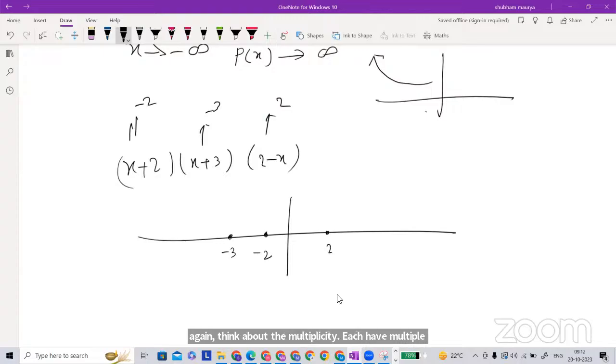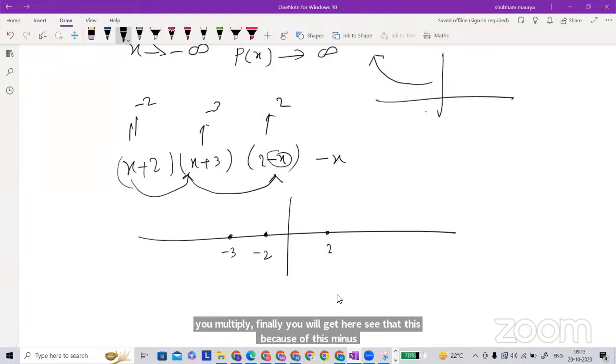Cross. Yes, sir. Now we think about the end behavior. So for end behavior, what is going to be the highest degree coefficient term sign? 1. No, minus x to the power 3. If you multiply, finally you will get, see, because of this minus, if you multiply this one, this will give positive. Finally, you will multiply this one, and it will come out as minus x cube.